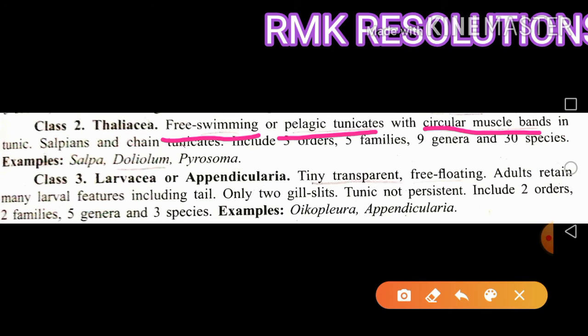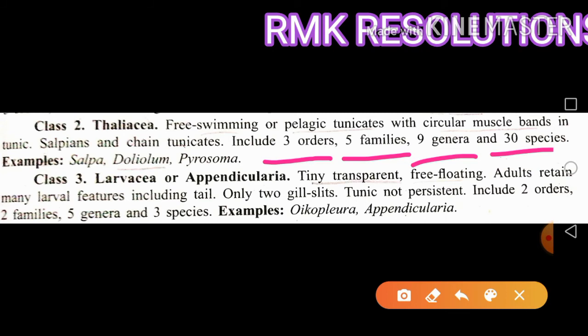These salps and chain tunicates include 3 orders, 5 families, 9 genera and 30 species. Remember my dear friends, don't get confused about these classes. Just remember some main things. Examples of Thaliacea are Salpa, Doliolum and Pyrosoma.